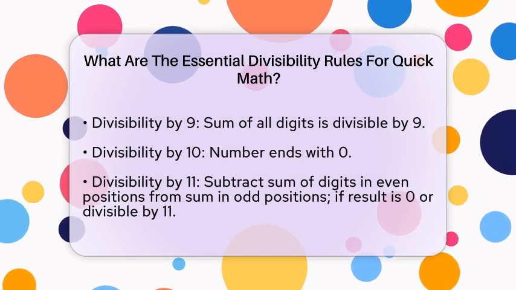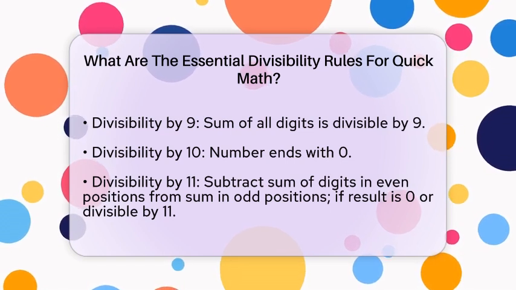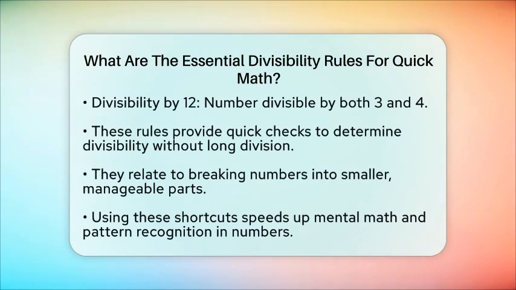For divisibility by 11, subtract the sum of the digits in the even positions from the sum of the digits in the odd positions. If the result is 0 or divisible by 11, then the number is divisible by 11. For example, in 2728, the sum of digits in odd positions is 2 plus 2, which equals 4, and the sum in even positions is 7 plus 8, which equals 15. The difference is 15 minus 4, which is 11, divisible by 11, so 2728 is divisible by 11.